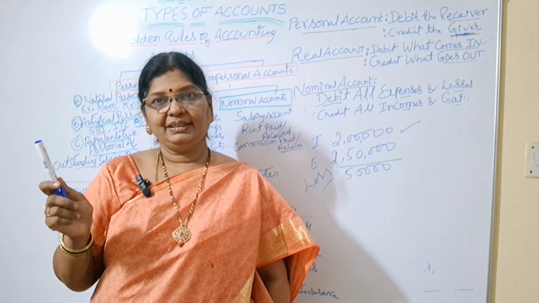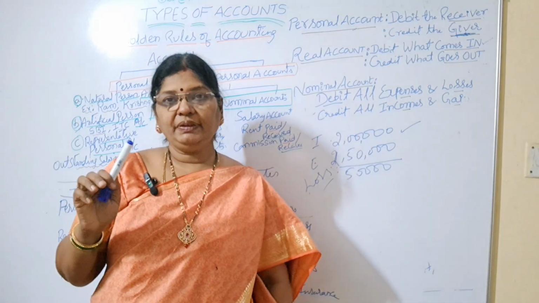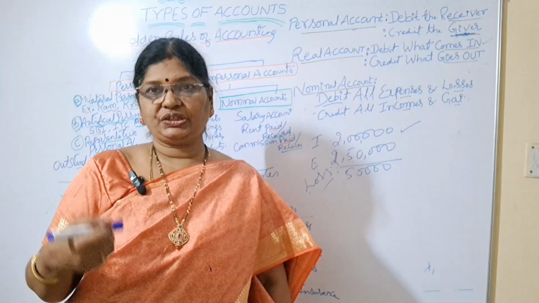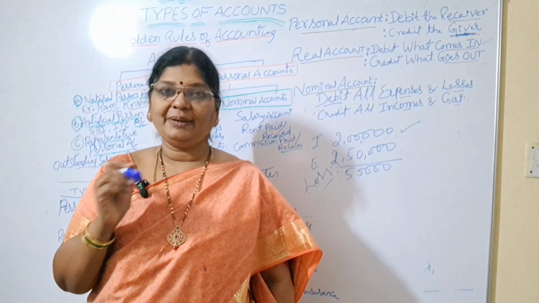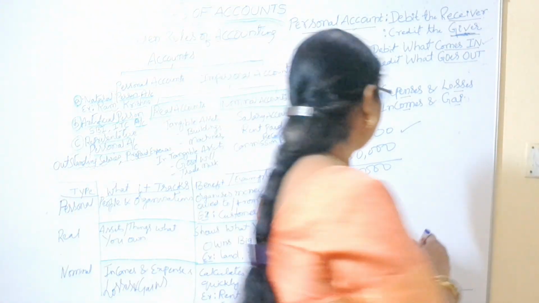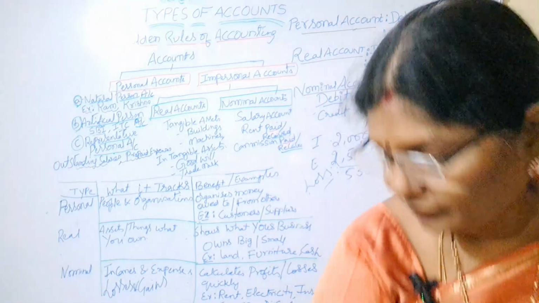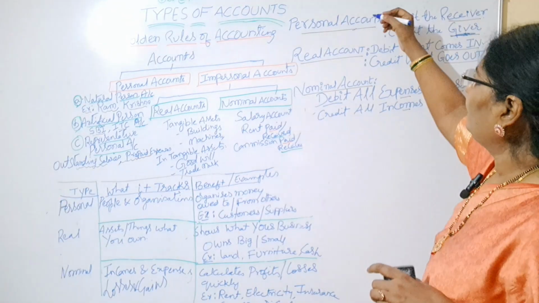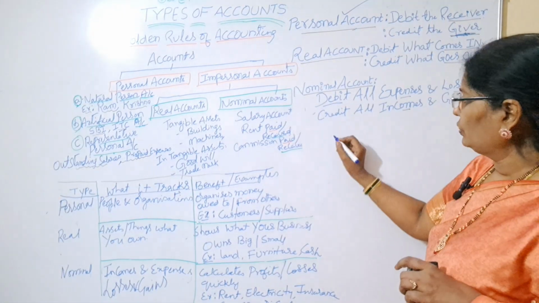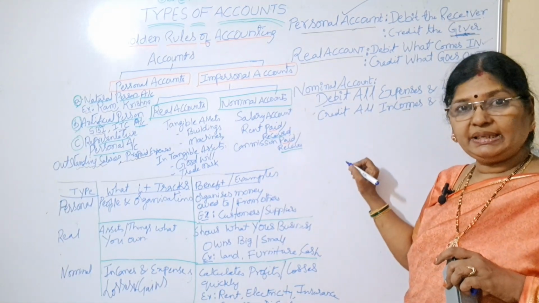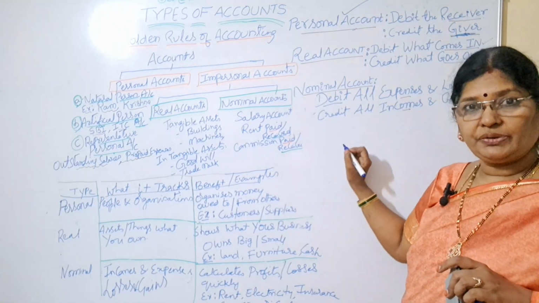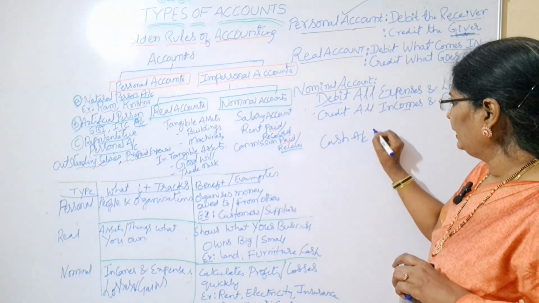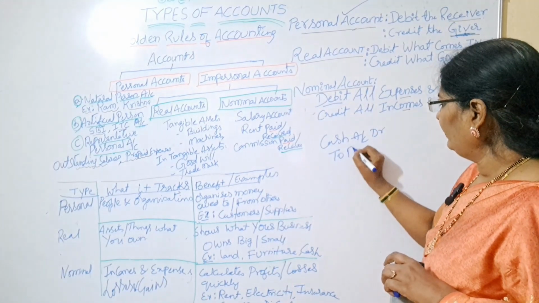Is it clear? Say for example, we are receiving cash from Mr. Ram. So what are we receiving? Cash. Who is giving us that cash? Ram. Now we are applying this particular rule. Ram is giving us cash. We have received 50,000 rupees. We are receiving cash. So cash account debtor to Ram account.